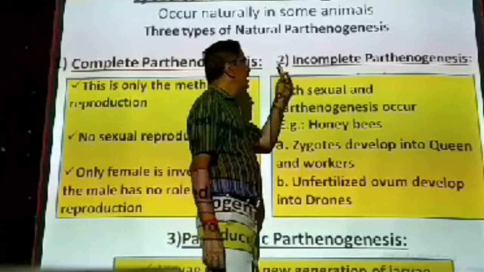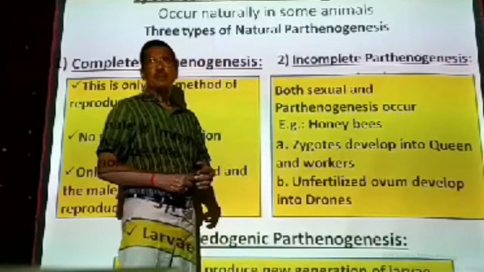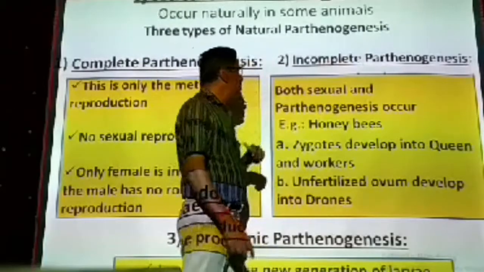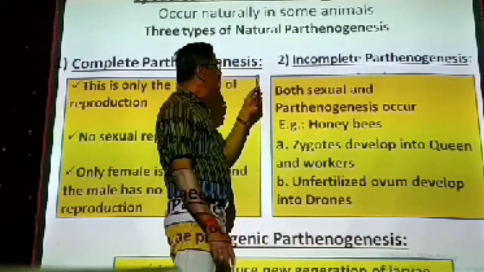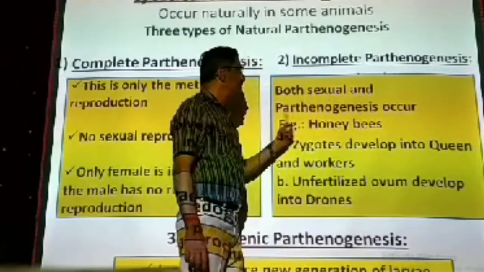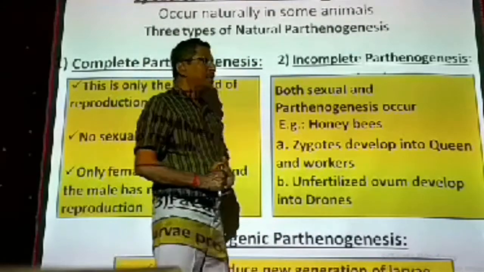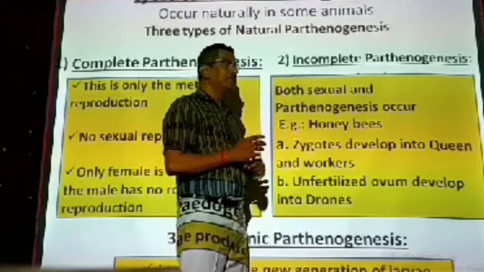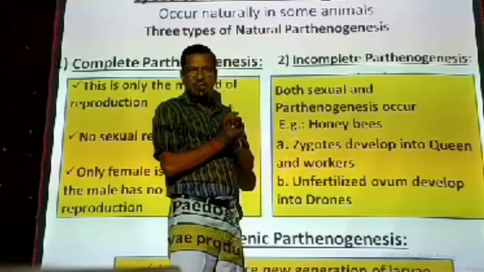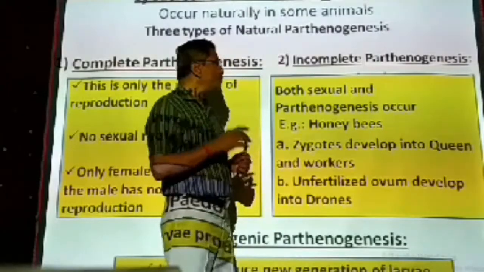Then we are coming to the second type, incomplete parthenogenesis. We are going to study about incomplete parthenogenesis. Parthenogenesis meaning we have already studied. What is incomplete? Both sexual and parthenogenetic reproduction take place in some organisms. Sexual reproduction will take place: the male is producing sperms, the female is producing ovum, and fusion takes place like fertilization. Then the fertilization leads to zygote formation.